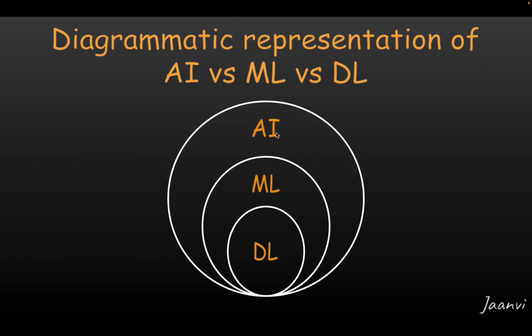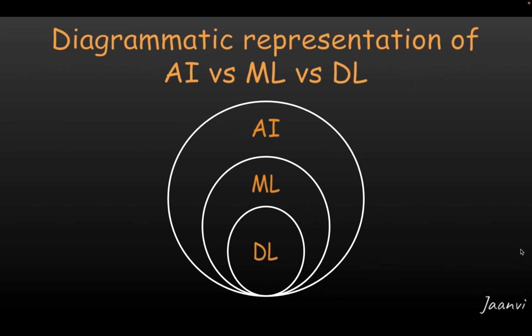Artificial intelligence is an umbrella term, while machine learning is a subfield of artificial intelligence and deep learning is a subset of machine learning. Some people also refer to deep learning as a subfield of artificial intelligence. As you can see here, deep learning is a part of machine learning, and as machine learning itself is a part of artificial intelligence, deep learning is also a part of artificial intelligence.